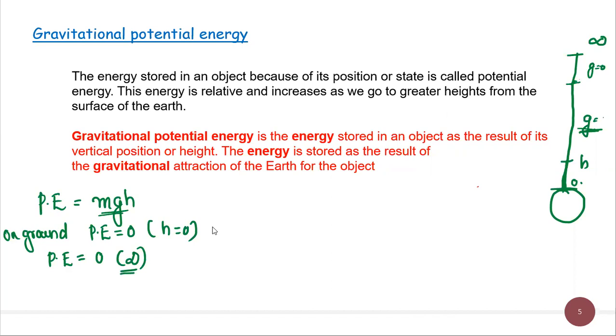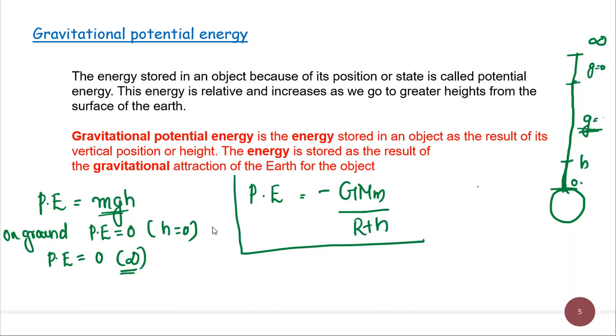Now, what is gravitational potential energy? Gravitational potential energy means the energy stored in an object due to gravitational force acting on the object. That is called the gravitational potential energy. Gravitational potential energy is given by the formula minus GMm upon R plus h. This is the formula for gravitational potential energy.